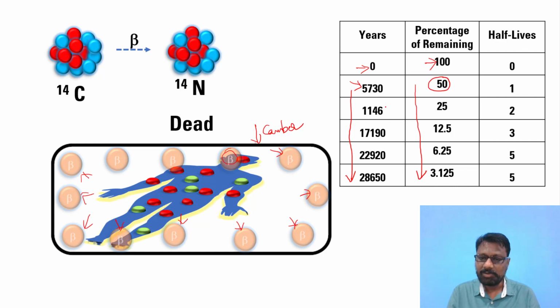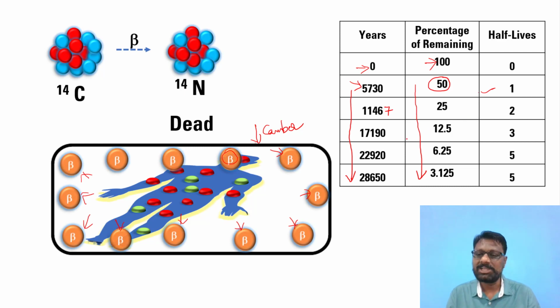Like this, here 11,467 is the year. So you can see that the half-life period is 5730 years. Gradually the decay of this C14 in the body of the individual after death will be like this. These are the different stages: at what time, what will be the percentage of C14 present in the dead body.